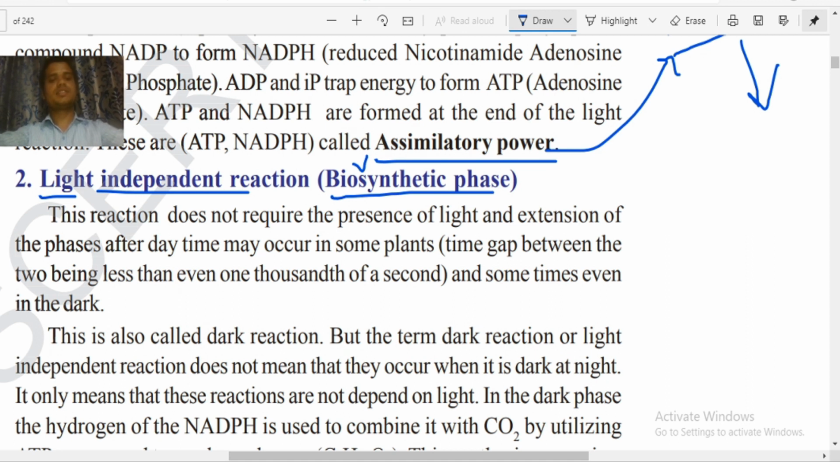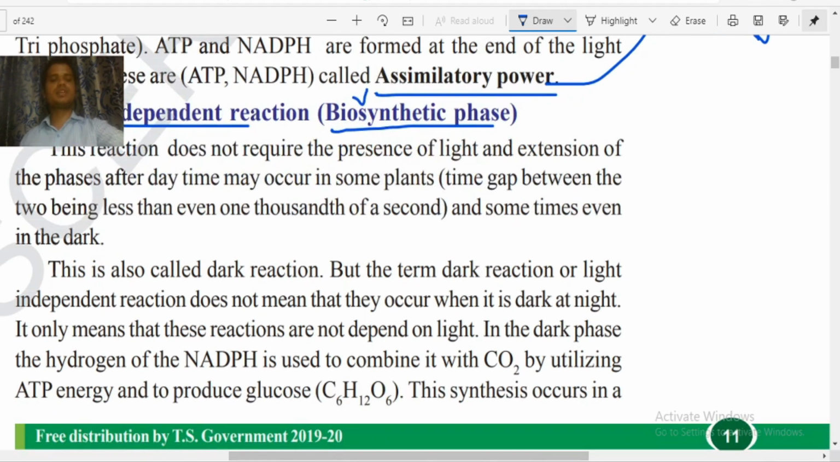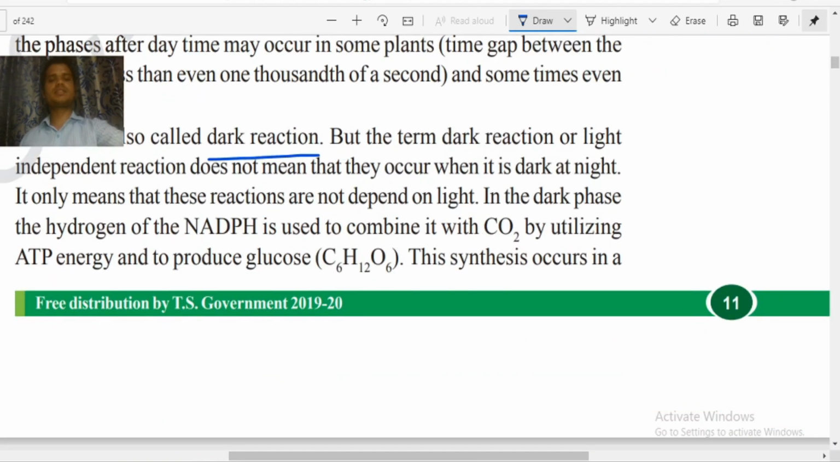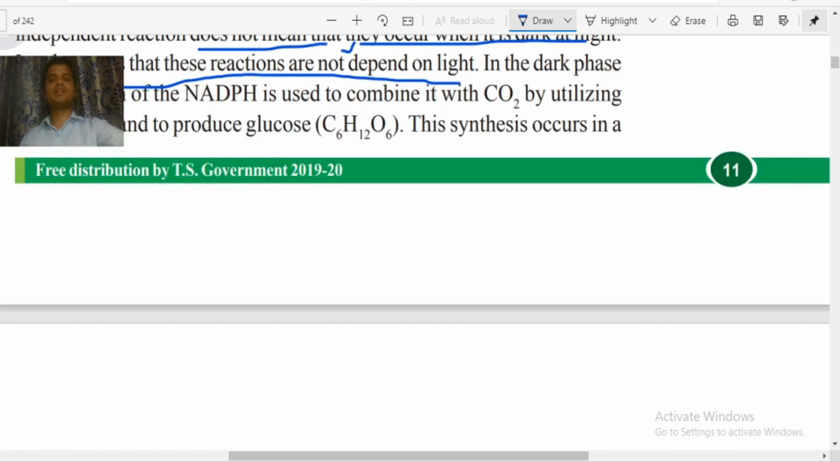Okay. Now this reaction does not require the presence of light, and this phase may extend after daytime, and it may occur in some plants and sometimes even in the dark also. But the term dark reaction or light independent reaction does not mean that they occur when it is dark at night. It only means that this reaction does not depend on light. So you should remember, this reaction does not depend on light.